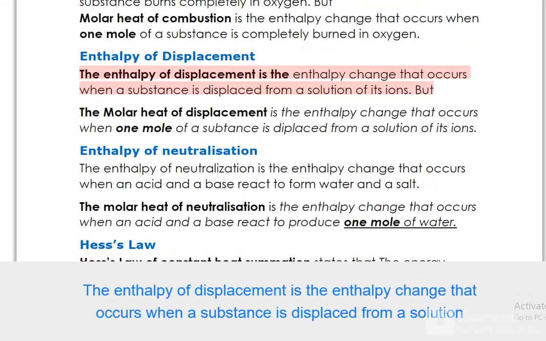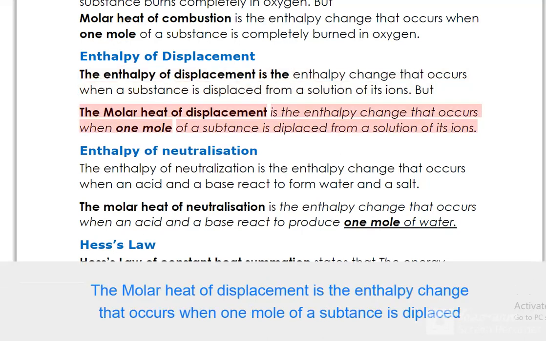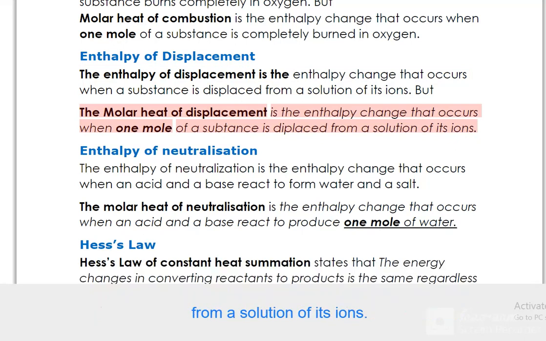The enthalpy of displacement is the enthalpy change that occurs when a substance is displaced from a solution of its ions. But the molar heat of displacement is the enthalpy change that occurs when 1 mole of a substance is displaced from a solution of its ions.